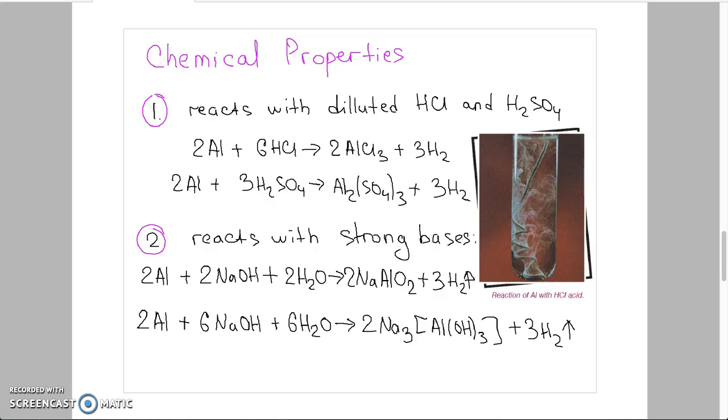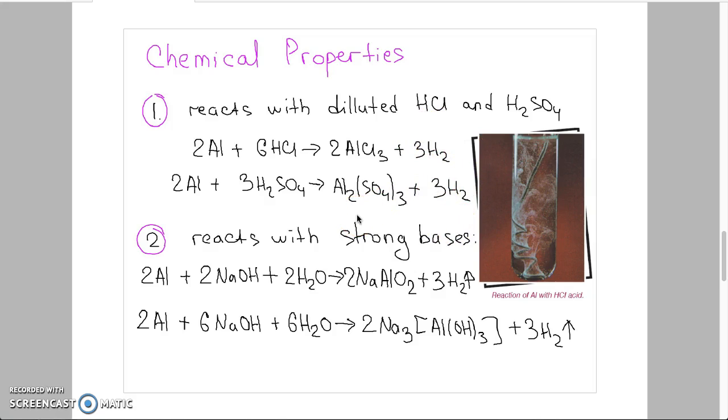Aluminum is an amphoteric metal, so it can react with both acids and bases. In addition, it reacts with some nonmetals and reduces some metal oxides. The first chemical property is the reaction with diluted acids. For example, we have hydrochloric acid and sulfuric acid. In both cases the products are salts of aluminum, aluminum chloride and aluminum sulfate, and always hydrogen gas is released.